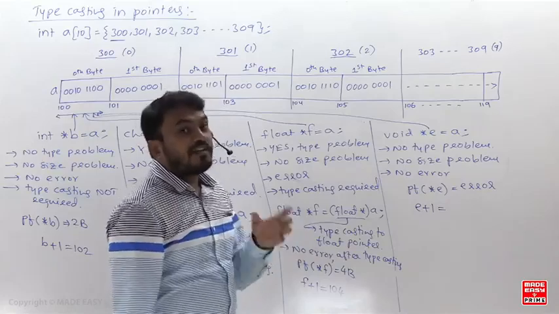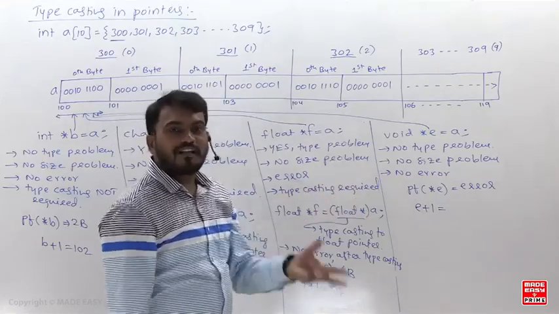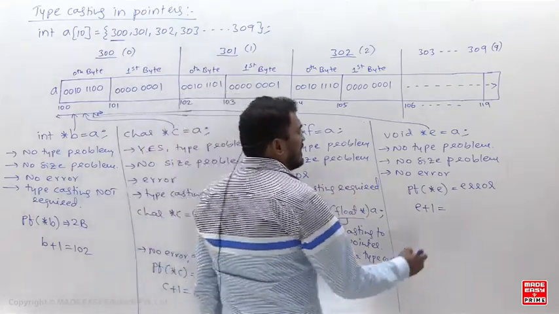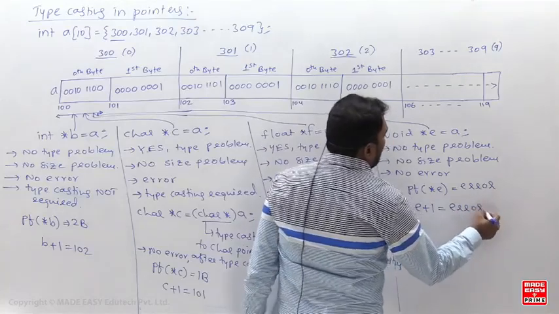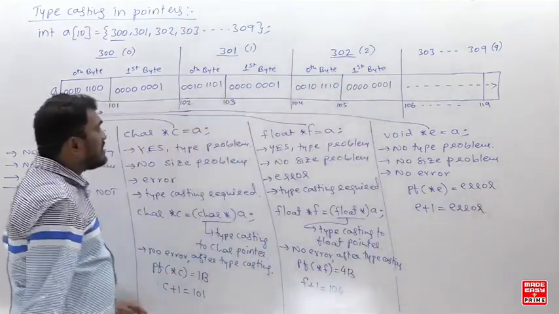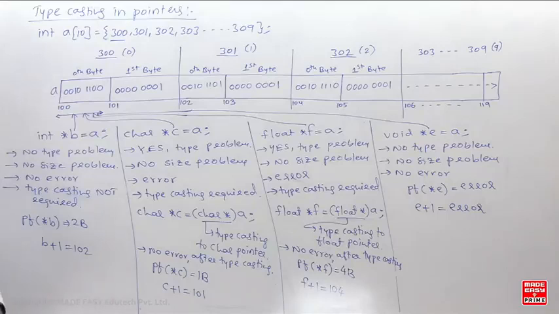Void pointer को पता नहीं है कि कितने bytes jump करना है, clarity नहीं है, तो क्या करेगा? रोने लगेगा. So बेचारा रोने लगेगा, तो इसका मतलब that will give you what? Error. That will give you error. So this is the meaning of typecasting here. Is that clear? So this is the meaning of the typecasting in the pointers.